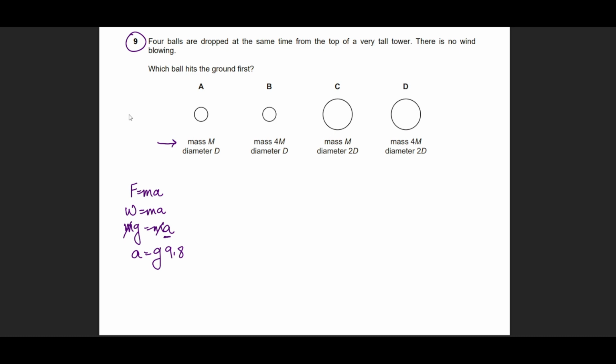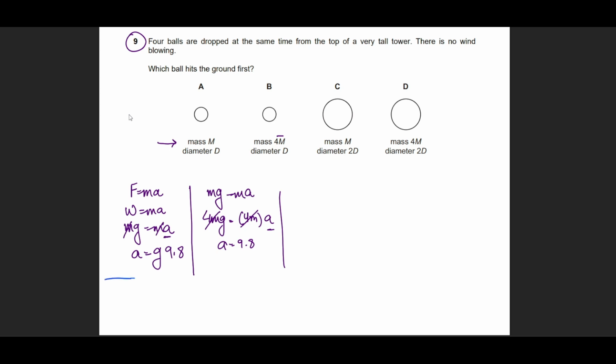So even if we were dealing with a mass of 4m, as given over here, that would be mg equals ma. Now, 4mg equals 4m times the acceleration, as the 4m cancels out. Again, the acceleration comes out as 9.8. The acceleration is irrespective of the mass of the object itself.